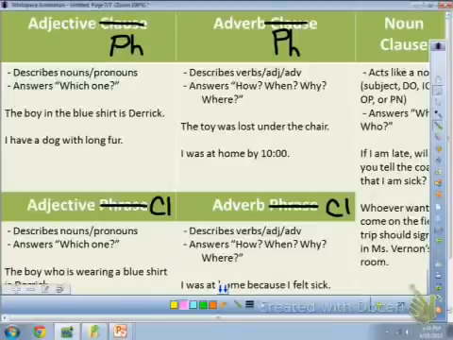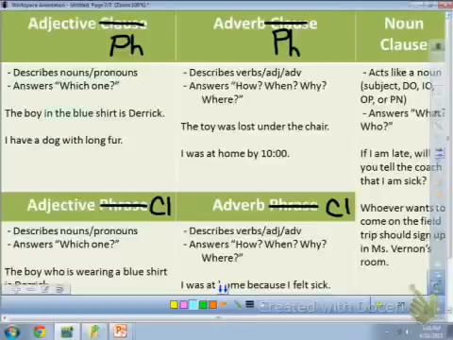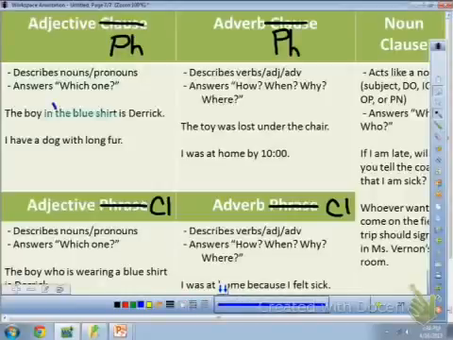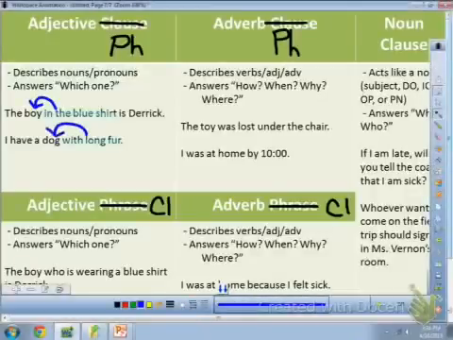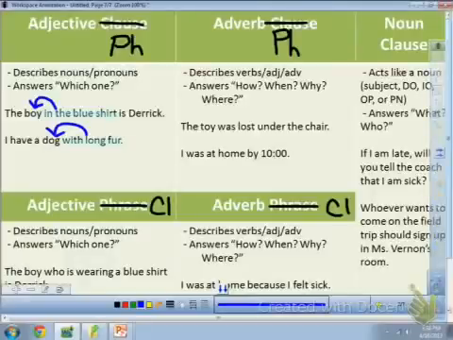Adjective phrases, the way we know, is because in this case, the boy in the blue shirt is Derek. In the blue shirt is a prepositional phrase. Because it's a prepositional phrase describing boy, it's an adjective phrase. It tells which boy. The same style goes for the next sentence. I have a dog with long fur. With long fur is a prepositional phrase that describes the dog. It tells which dog, the one with long fur. Since neither of those have verbs in them, in the blue shirt and with long fur, they're adjective phrases.